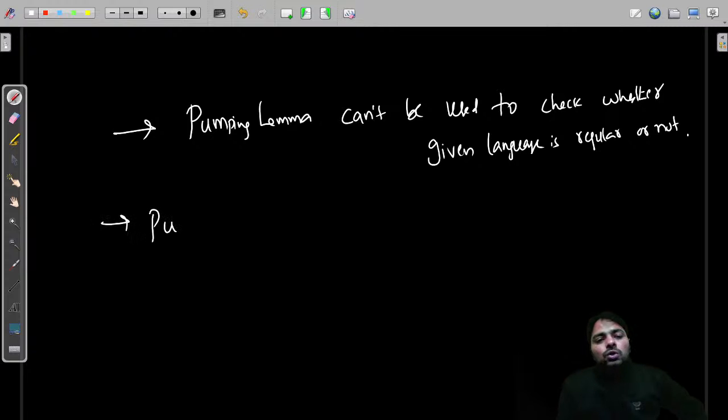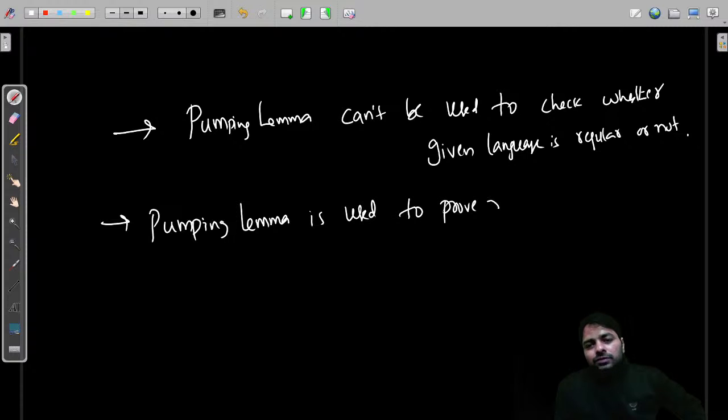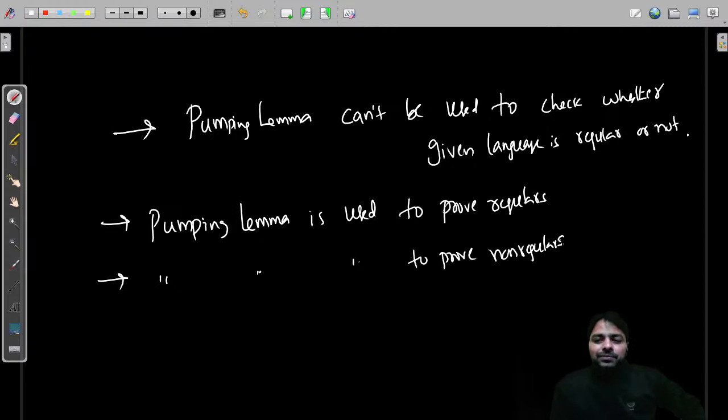Pumping lemma is used to prove regulars. Pumping lemma is used to prove non-regulars, that's all, using contradiction. Don't ask whether it is regular or not, it can't answer that. Pumping lemma cannot be used to verify whether a given language is regular or not. For a given language we never know what it is.